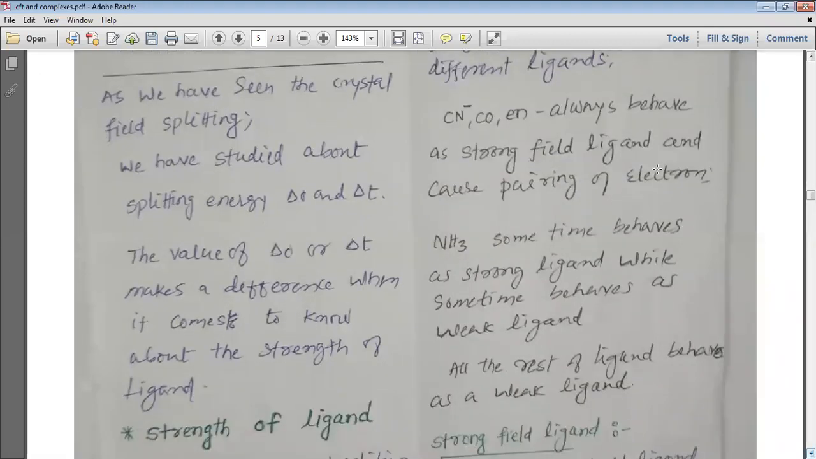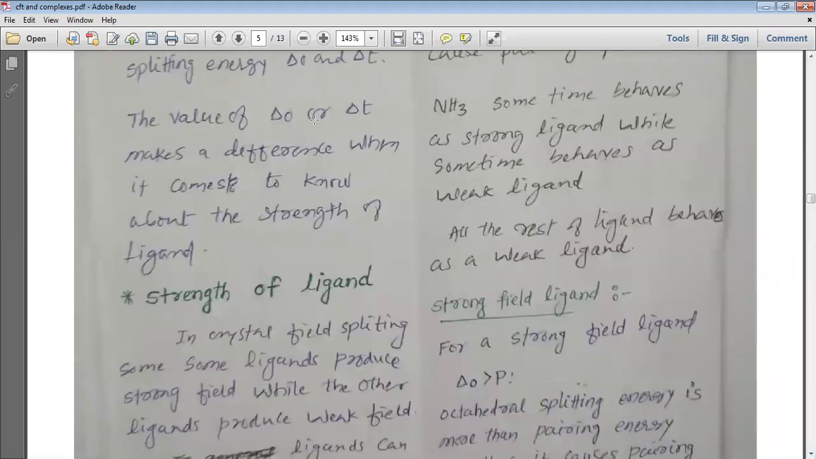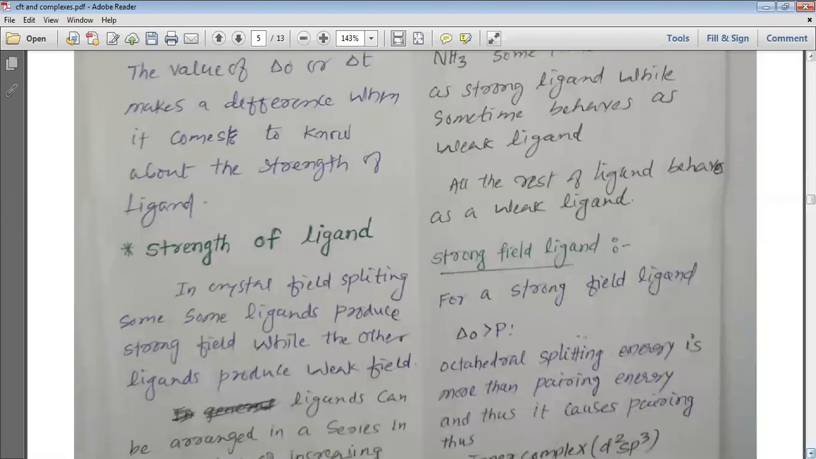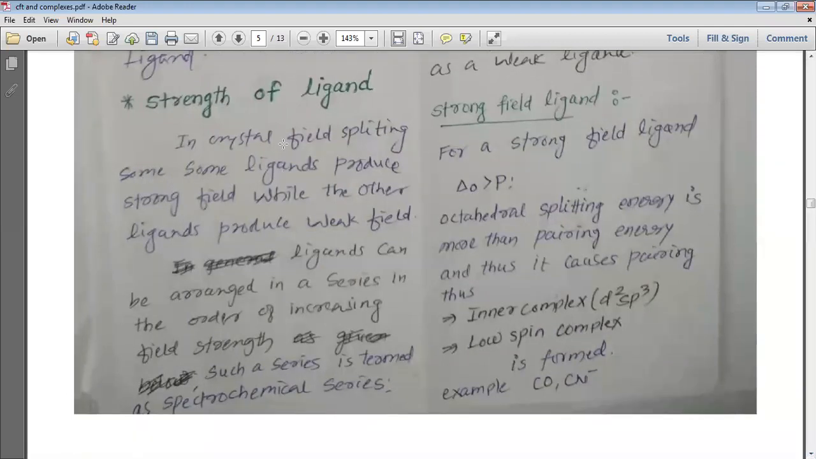As we have seen in the crystal field splitting, my dear students, we have studied about the splitting energy octahedral and tetrahedral. The value for octahedral or tetrahedral makes a difference when it comes to the strength of the ligand. So now we are going to study about the strength of the ligands, my dear students. Strength of the ligand in crystal field splitting: some ligands produce strong field while other ligands produce weak field. Let us understand why and how.